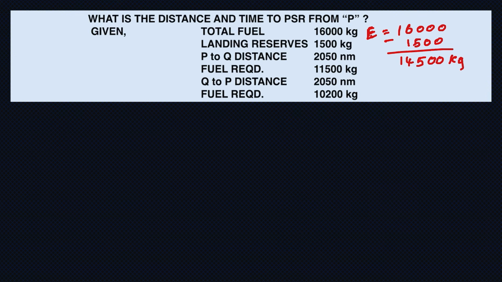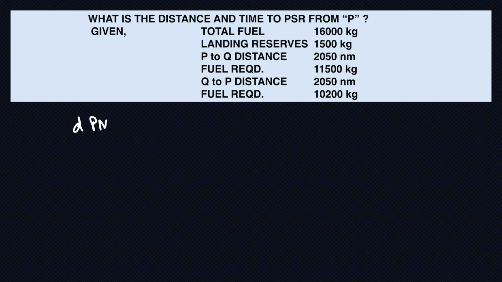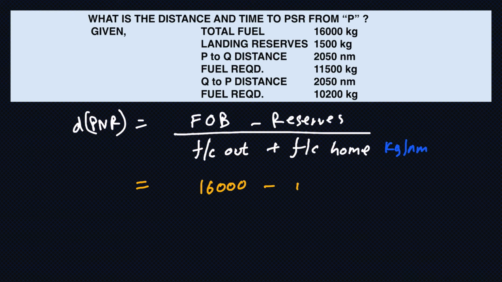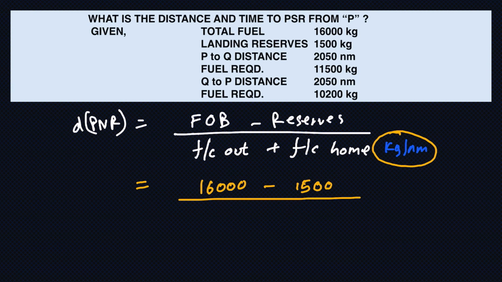14500 kg. Perfect. Now distance to PNR is equal to, and both of these values are in kgs per nautical mile. 16,000 minus 1500 kg divided by. Now to find my fuel consumption out, I will use my fuel divided by the distance. That is how I will get my kg per nautical mile. Fuel is in kg, distance is in nautical mile.